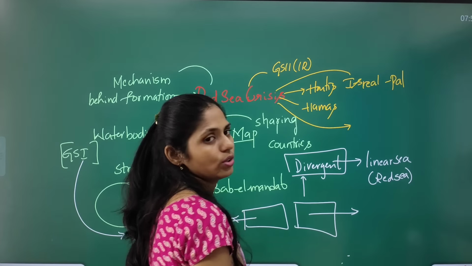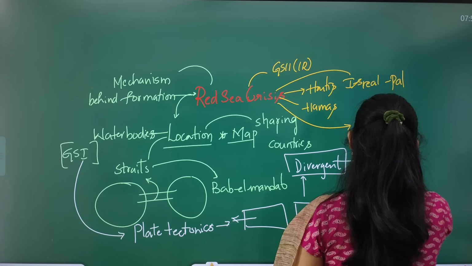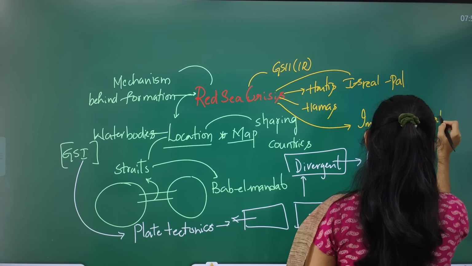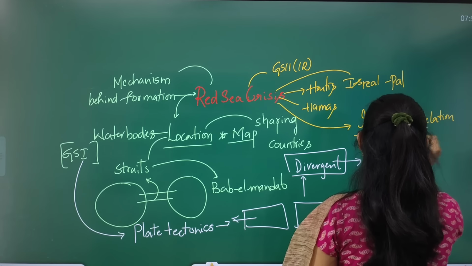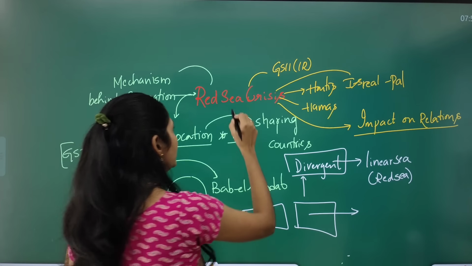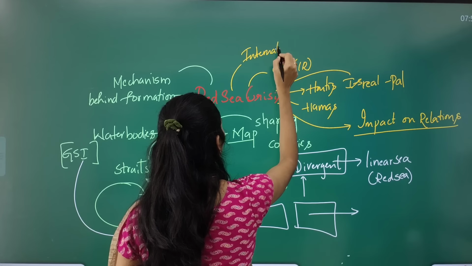And also you can focus on what will be the impact on relations. And you have to see even what will be the impact on international trade.